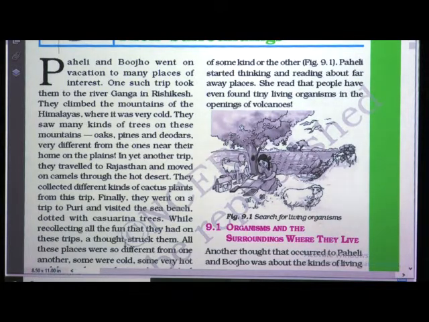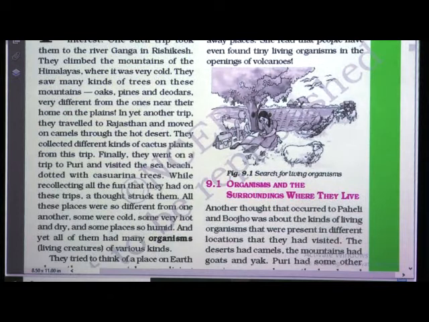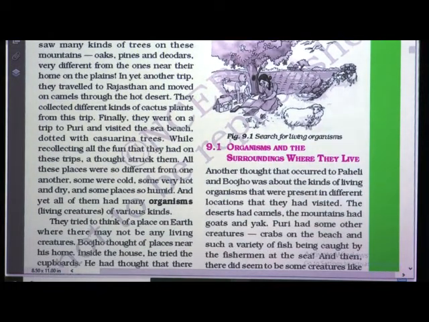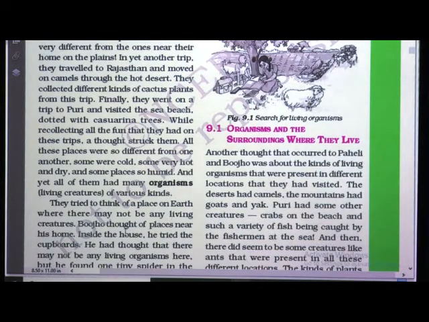While recollecting all the fun that they had on these trips, a thought struck them. All these places were so different from one another. Some were cold, some were hot and dry, and some places were so humid, and yet all of them had many organisms, living creatures of various kinds. They tried to think of a place on earth where there may not be any living creatures.